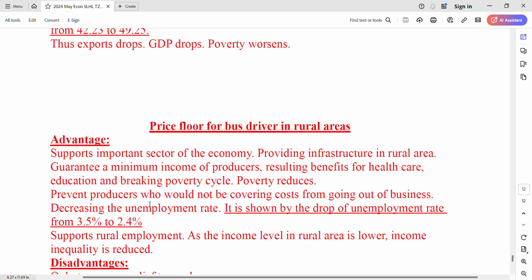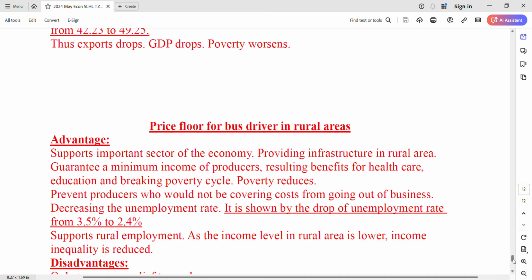And it prevents producers, meaning the drivers, who are not covering their costs from going out of business. So people can still work, which decreases the unemployment rate. It's shown by the drop of the unemployment rate from 3.5% to 2.5%. And then it also supports rural employment. Because income level in rural areas is always lower, the income inequality is reduced.